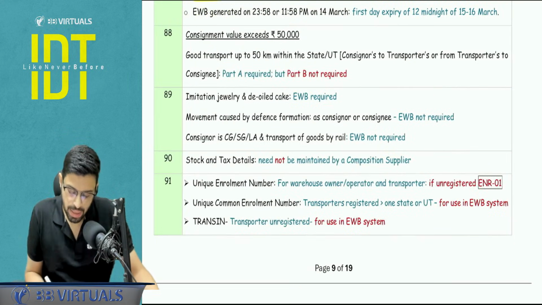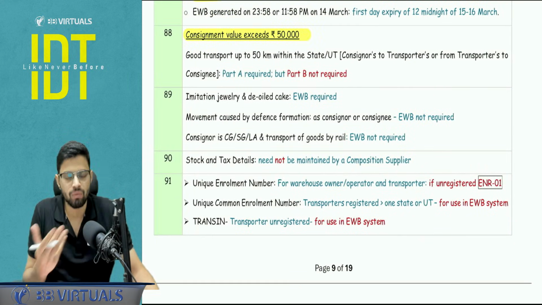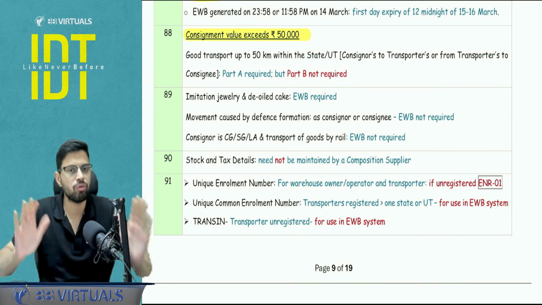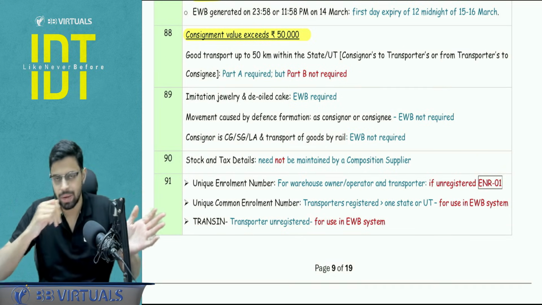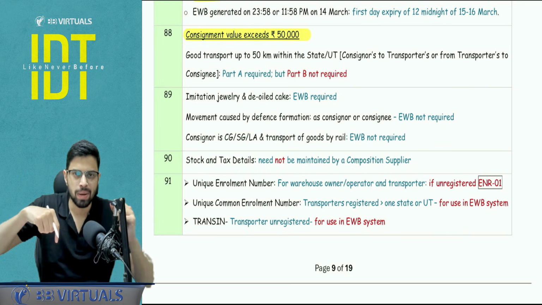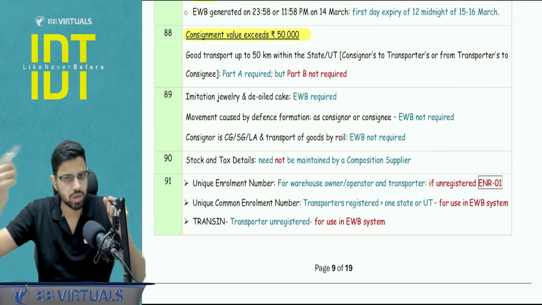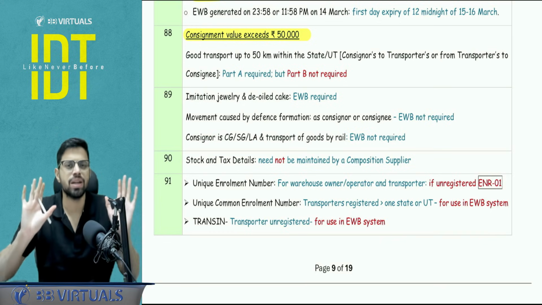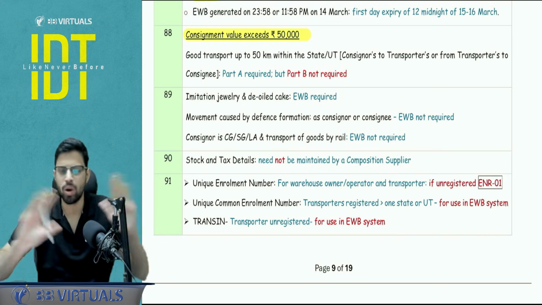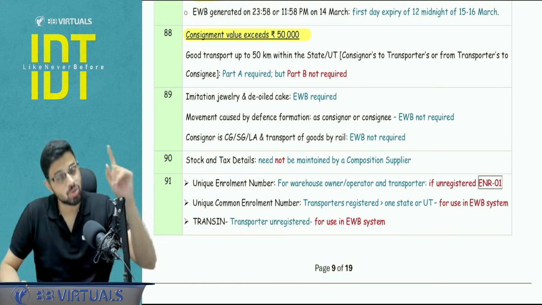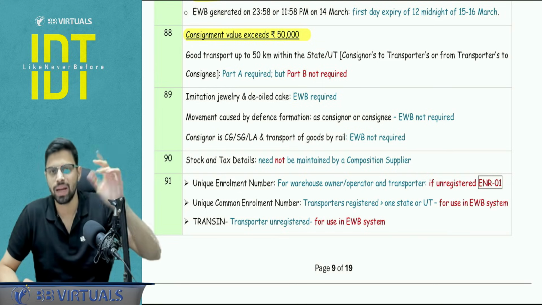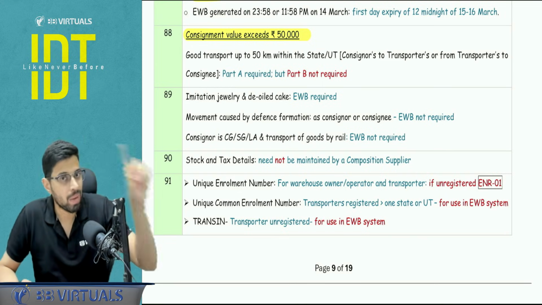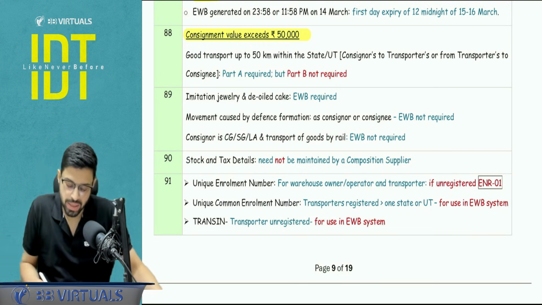Next. Consignment value, if it exceeds 50,000, then obviously I require the e-way bill. But let's say the goods transport is happening only up to 50 kilometers of distance, in the same state. Maybe from the consignor's place to the transporter's place, or transporter's place to the consignee's place, but it is not exceeding 50 kilometers. It is in the same state, not an interstate movement. Then in that case, you require e-way bill, but only Part A is required. That is the basic details of the transfer and supply, not Part B. Part B that contains the transport details is not required.